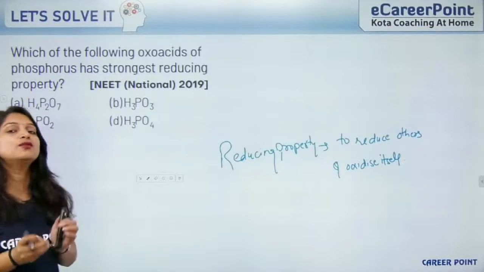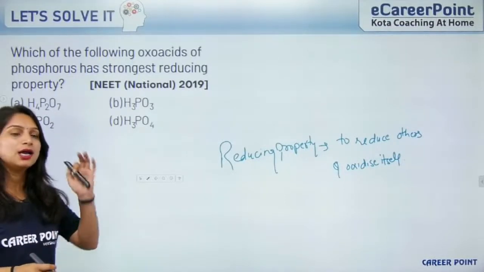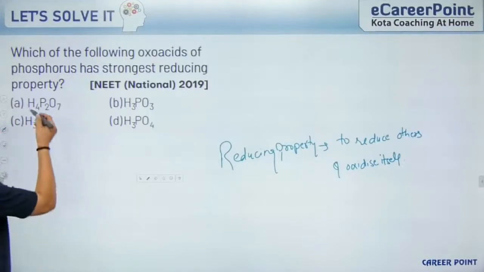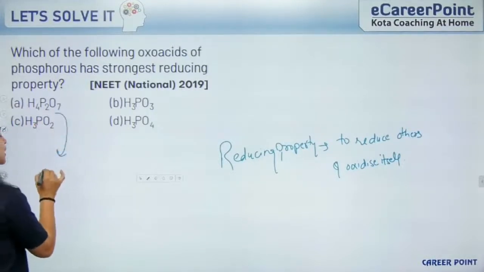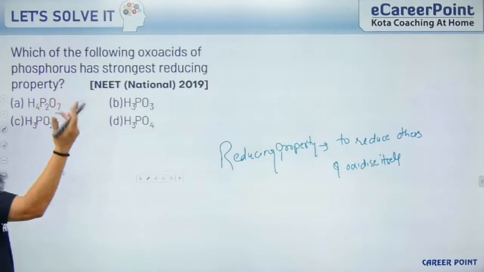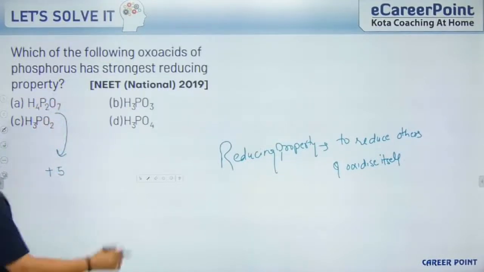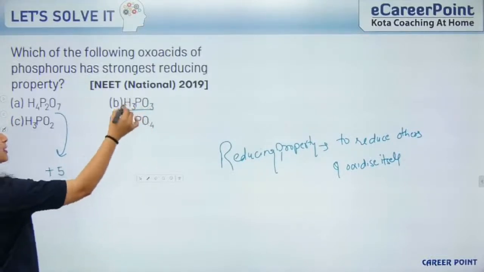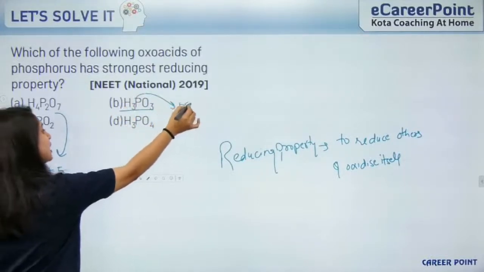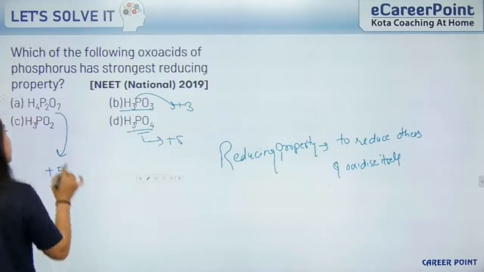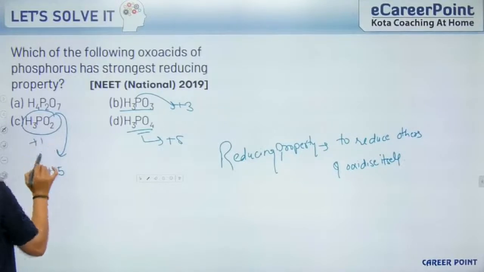Firstly we have to see the oxidation state of phosphorus in every compound, right? H4P2O7, by the x method: 4 + 2x - 14 = 0, it will be +5, right? H3PO3 will be +3. H3PO4 will be +5. H3PO2 will be +1.